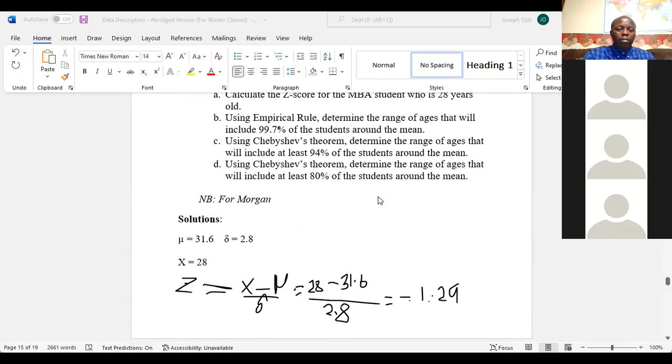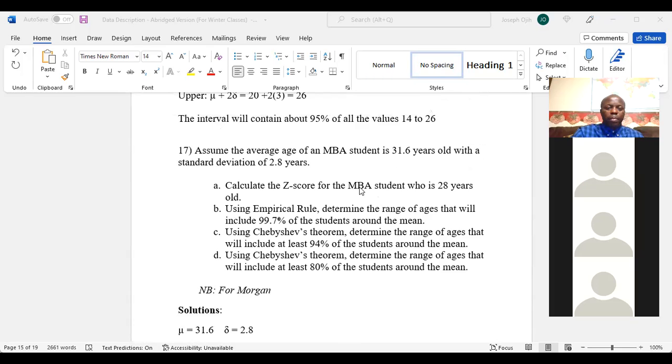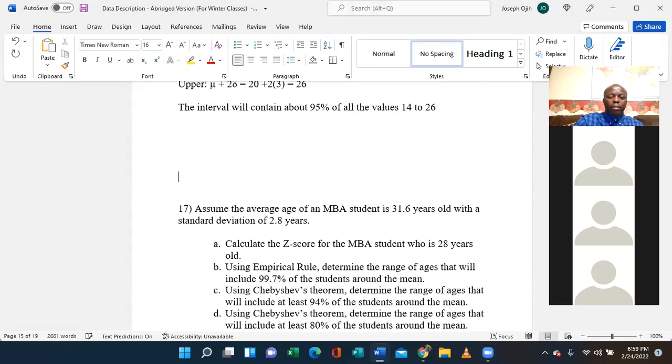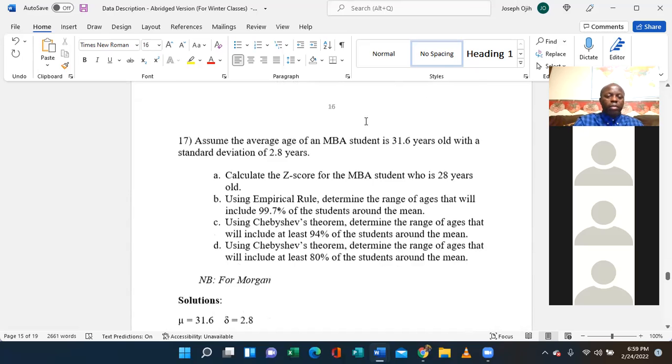I'm going to move this down a little bit so we have enough room for this. Okay, good. Now we have more room.